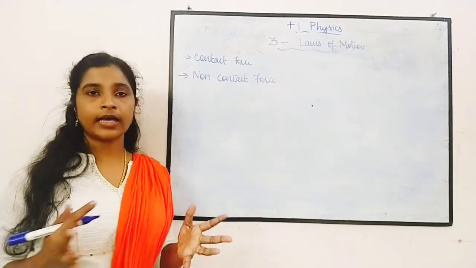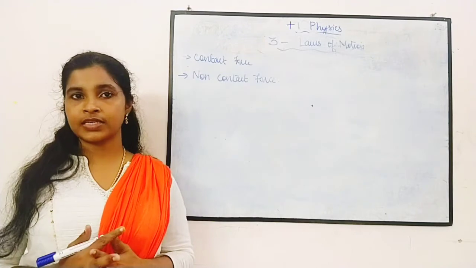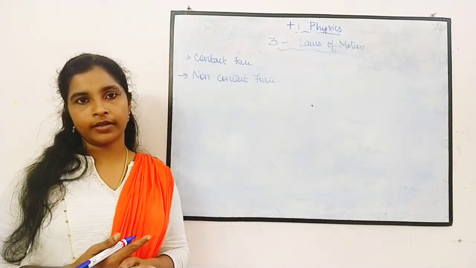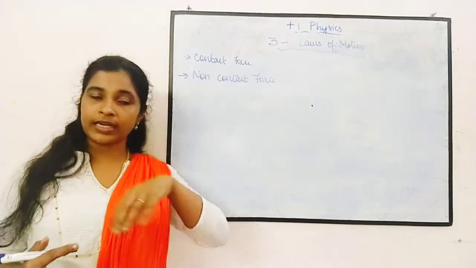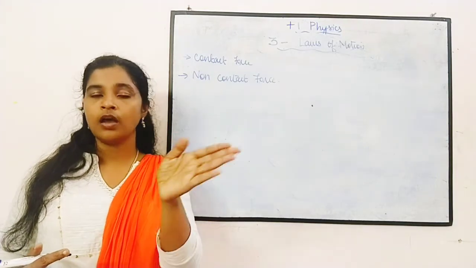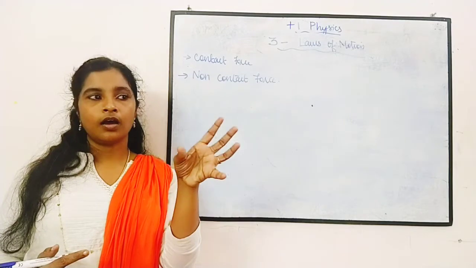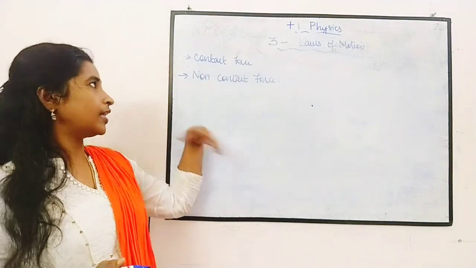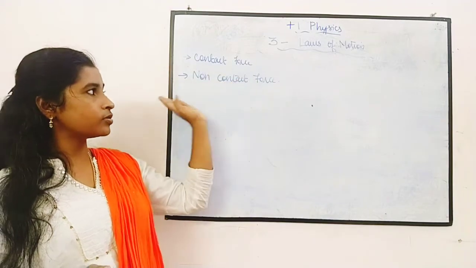So everywhere in the world when we see, there are two forces acting on a body. One is the contact force and the other one is non-contact force. Okay, now we know that only with the help of force we can stop the motion, or avoid or stop the motion, we need force. There are two types of forces, contact force and non-contact force.